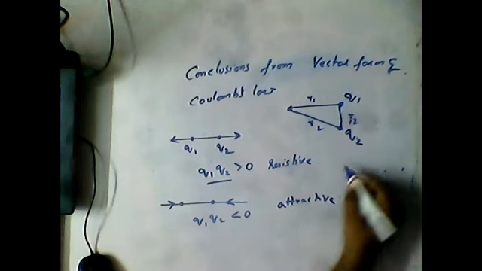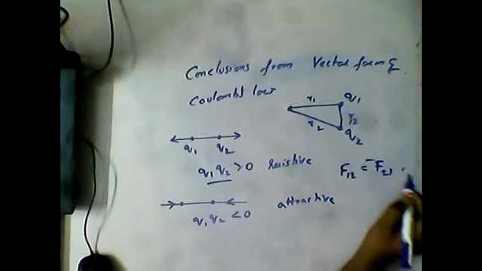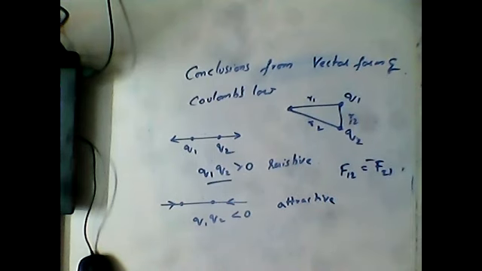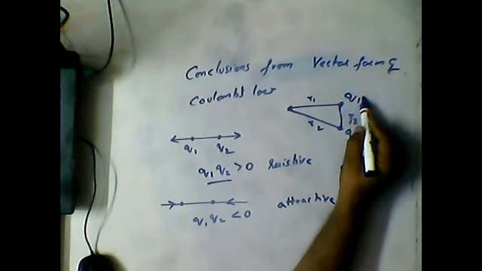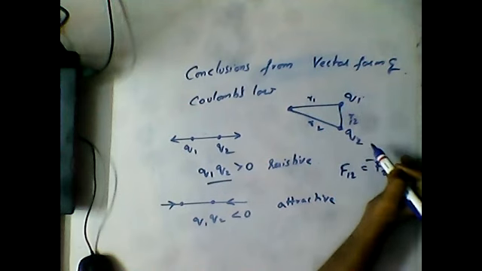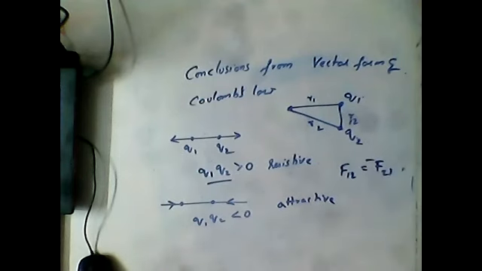Now if you clearly observe, we already discussed F12 is equal to F21. That means, based on Coulomb's law, we can say that the charges form an action and reaction pair. So if the force exerted by q1 on q2 is action, then the force exerted by q2 on q1 is reaction. Thus action and reaction pairs are obtained in Coulomb's law.